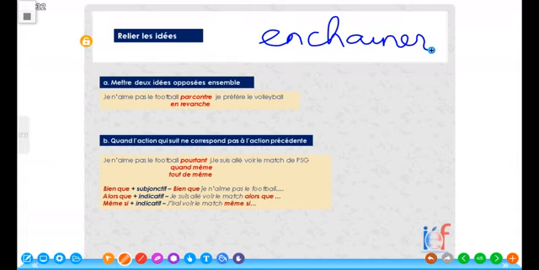Again, the objective of this part of the class is that at the end of this class you are able to bring together two different ideas. Hear me well, please. Joining two different ideas together with a word or with an expression so that you can make compound complex sentences.